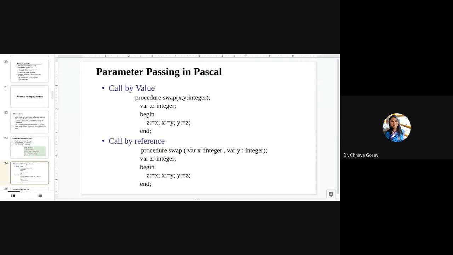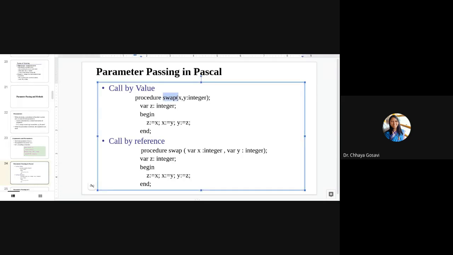In Pascal, we have two types of parameter passing methods, call by value and call by reference. It's a common function, we always refer to the swap function. Here x and y are integer variables. We declare one more integer variable z, and z is equal to x, x is equal to y, and y is equal to z. When you call the swap function, we pass values 10, 20. In the swap function, values will get swapped, but when you come back to main, the values remain unchanged because this is call by value, not call by reference.